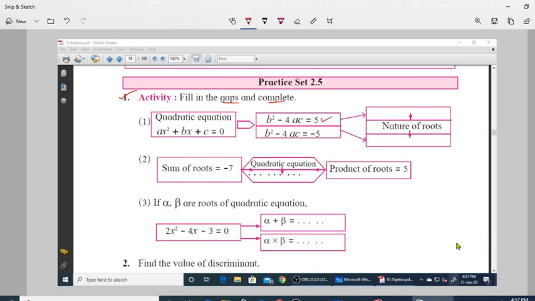The value of delta is 5, which means in this case delta is greater than 0. We have already discussed what the nature of the roots is if delta is greater than 0. So if delta is greater than 0, then the equation will have real and unequal roots. So this equation has real and unequal roots.